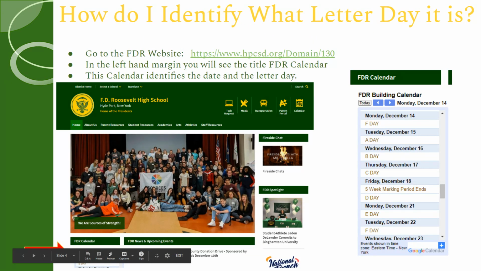How do I identify what letter day it is? First, you should go to the FDR website. In the left-hand margin of the screen, you will see the title FDR Calendar. This is marked below by a screenshot of our website and a red arrow pointing to the calendar. This calendar provides you the date and the scheduled letter day. A screenshot on the right-hand side also provides you a larger image of what the calendar looks like on our website.